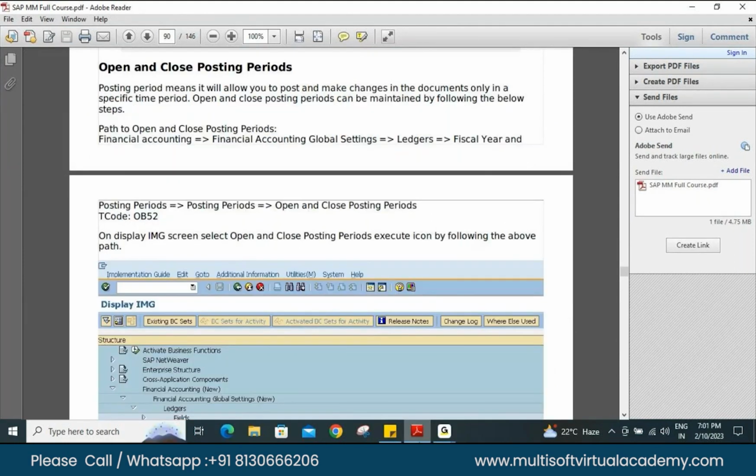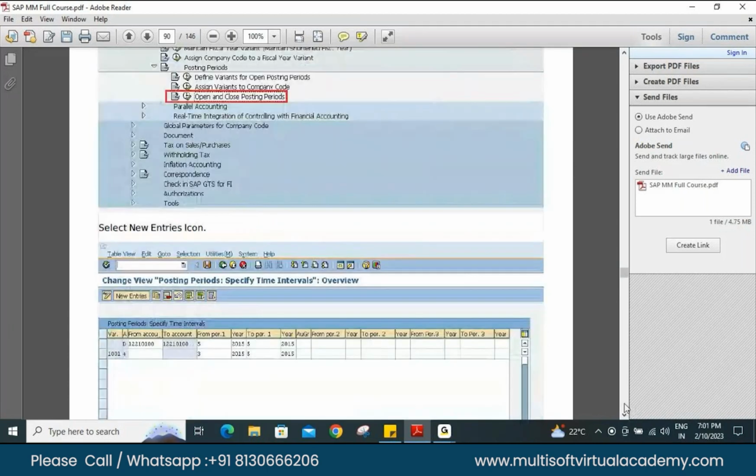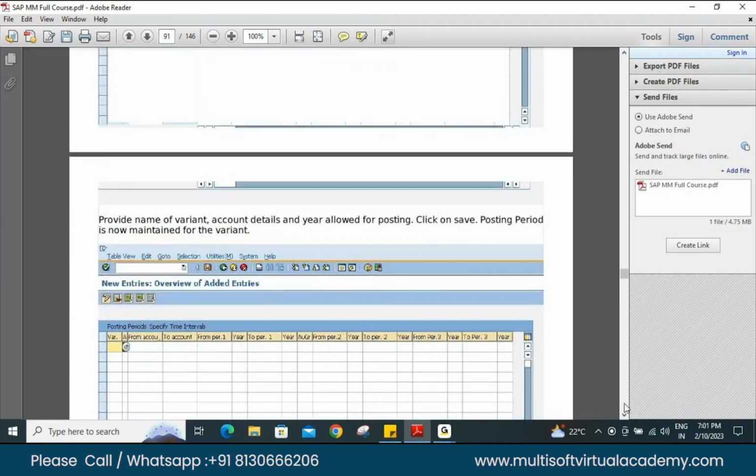So we have the posting. You already know what posting means. Posting periods allow you to post and make changes in the documents only in a specific time period. Suppose you have created a document, and after creation you have to post those documents. So while posting you can make changes. So this is the open and close posting period. What is the T code for that? OB52. Here provide the name of the variant, account details, year.